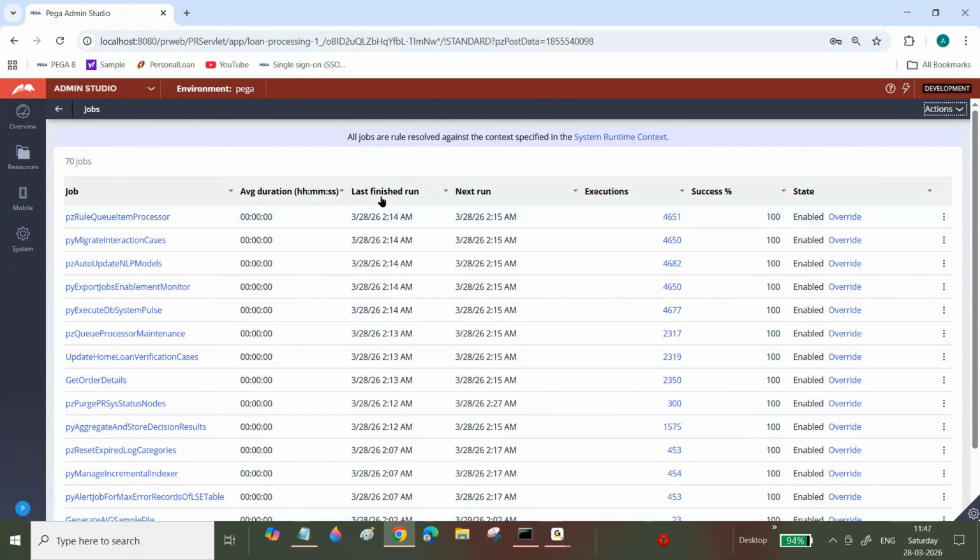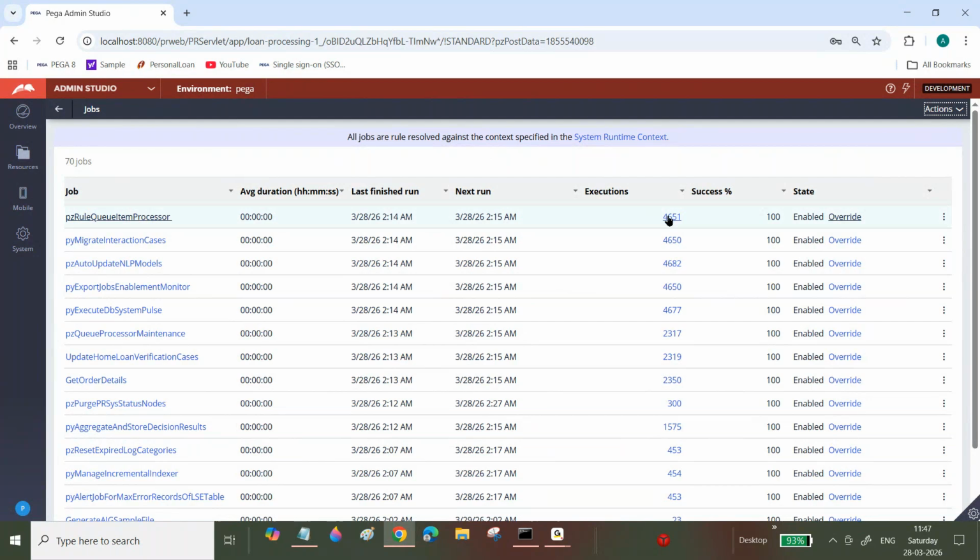Then, when it is finished, for example, when the job scheduler started, what time it will run next, when it will start. The current one, when it is stopped, how much time it took to execute this activity, when it is completed, when it will execute next time, how many times it is executed, and what the success rate is.